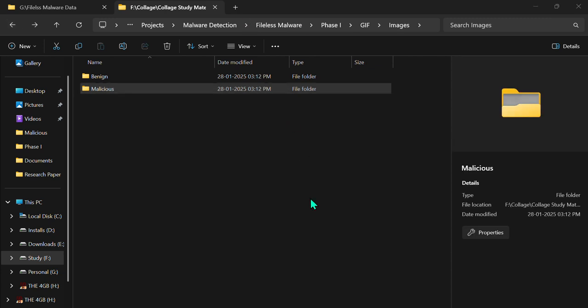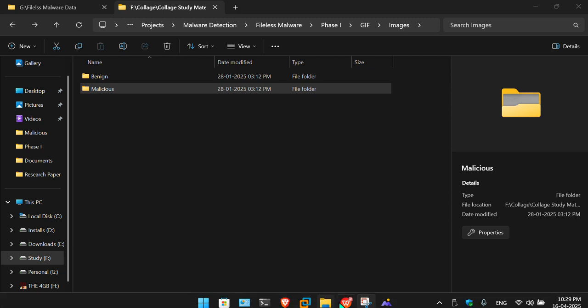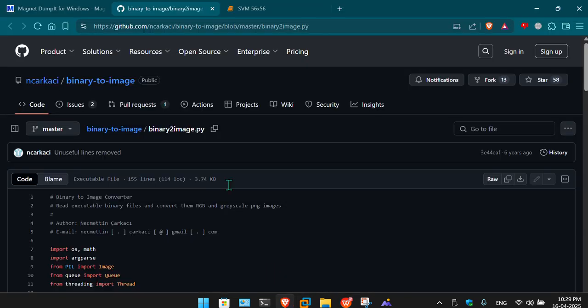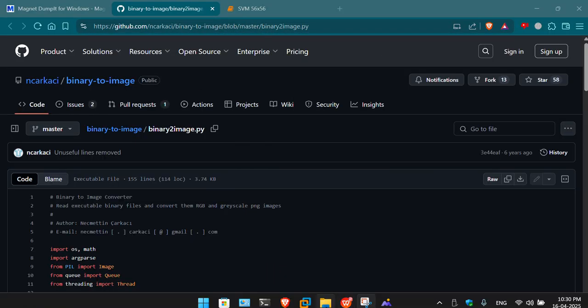So after this, the total number of images we collected were 80. This 80 images is not sufficient for a machine learning classifier to work with. The machine learning model shall overfit with this little sample of images. So for that, we used the image rotation method to increase the number of images in our dataset.